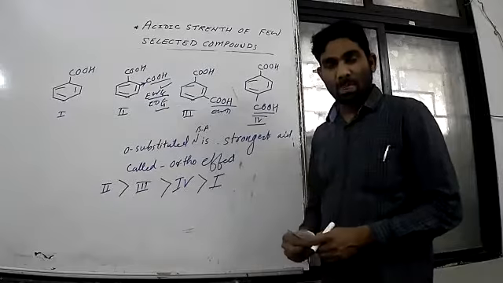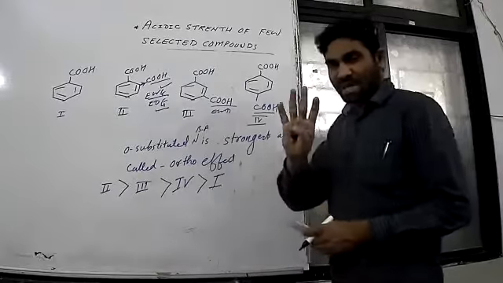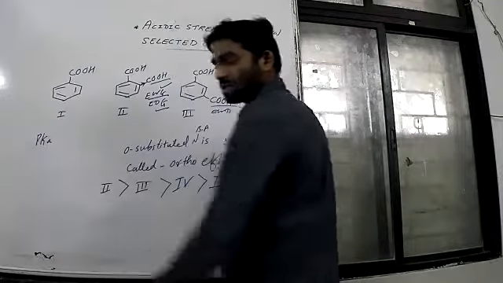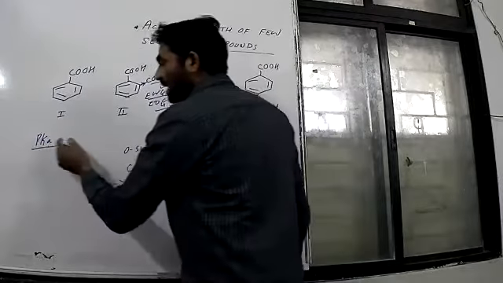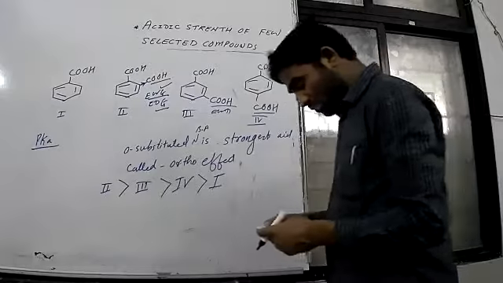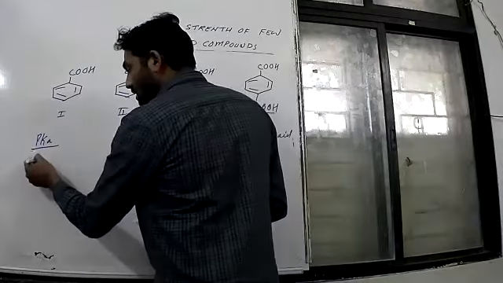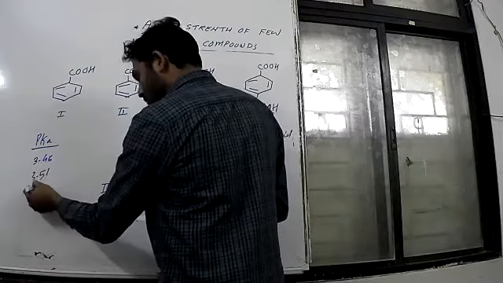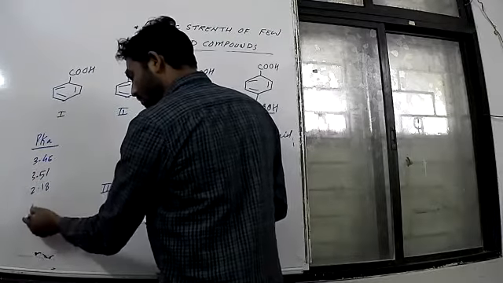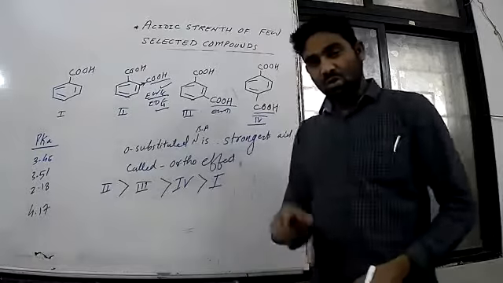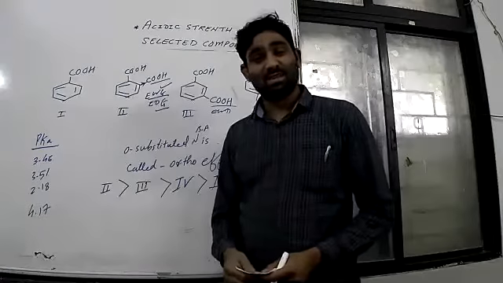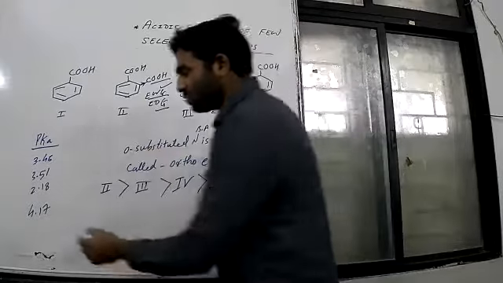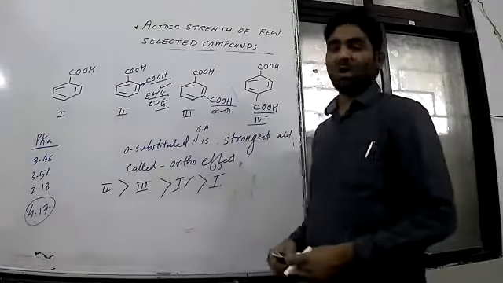Sometimes they will give you four pK values. Suppose they are given pK values, and they have asked to arrange the values. For example, four values are given. Suppose one is this 3.46, 3.51, then 2.18 and 4.17. So these four values are given. We know pK is inversely proportional to acidic strength. So what do you think? The highest value would be for which compound out of these four?